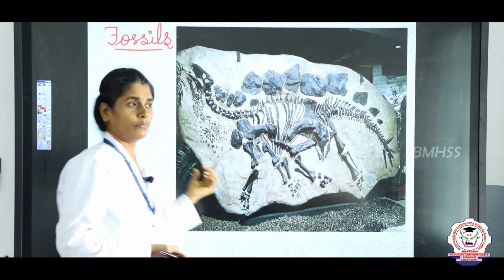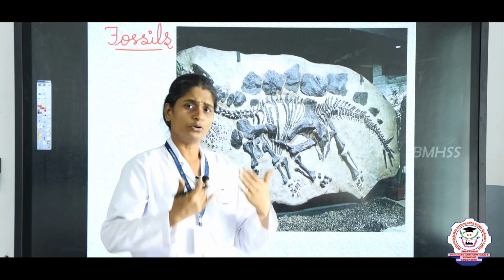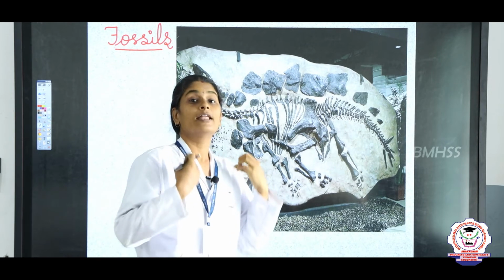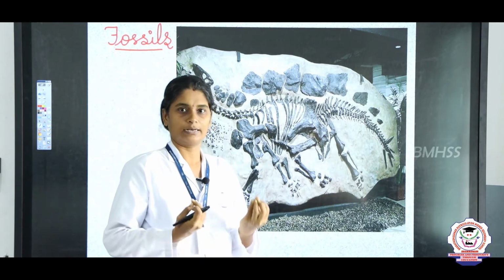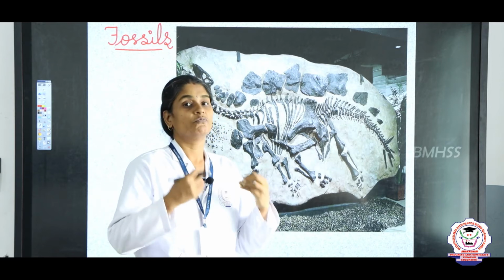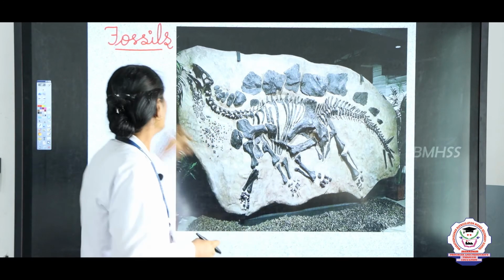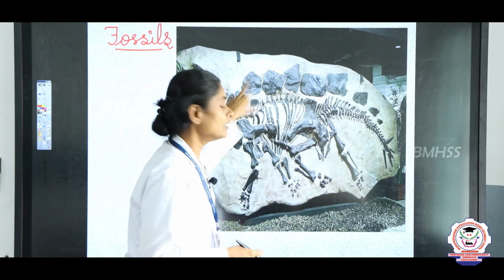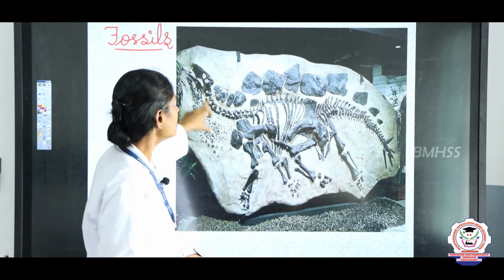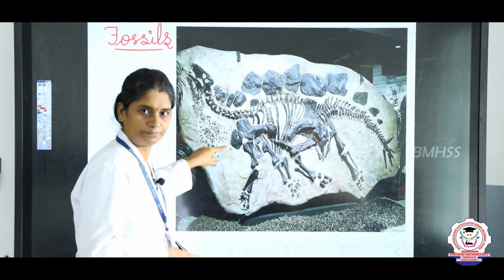No one has seen a dinosaur directly, but we know that dinosaurs lived on our earth. How did we find out? We found the fossil of the dinosaur in sedimentary rock. You can see this is known as a fossil.